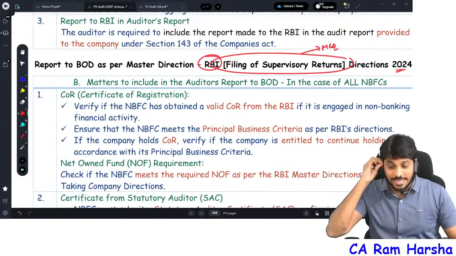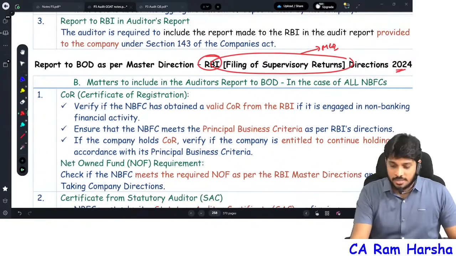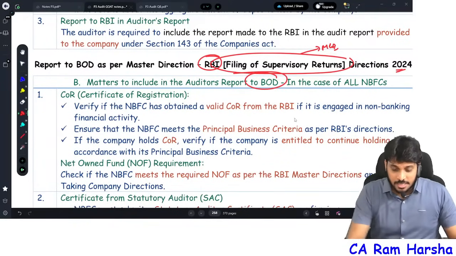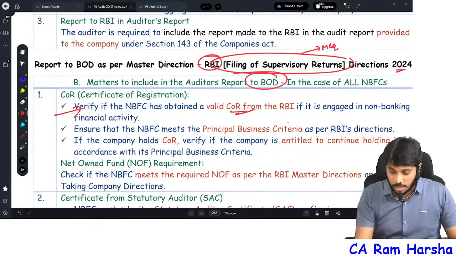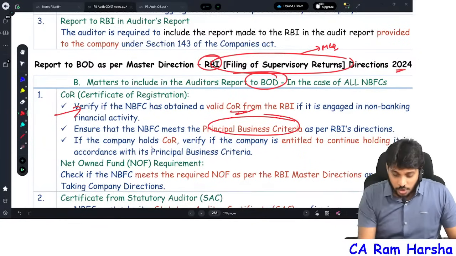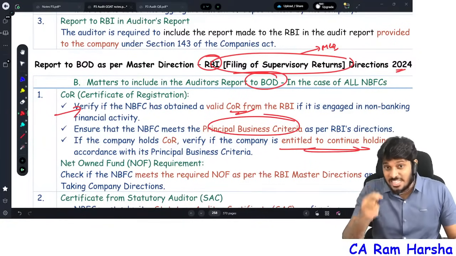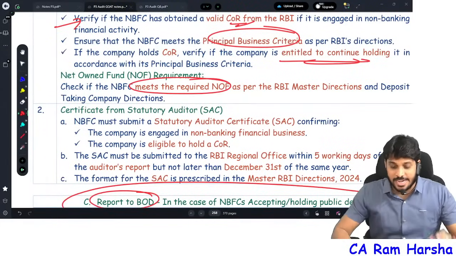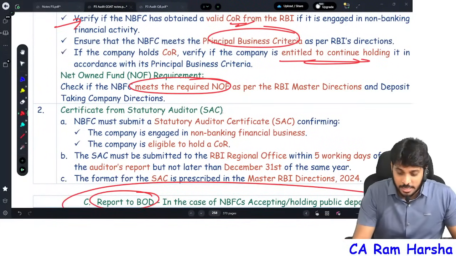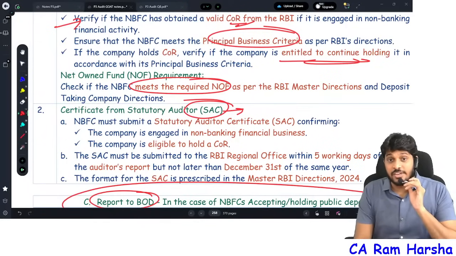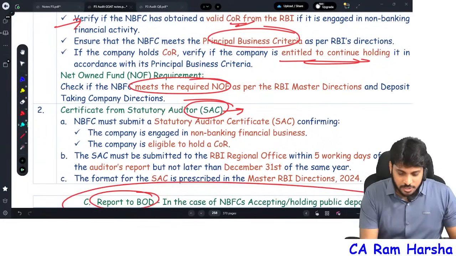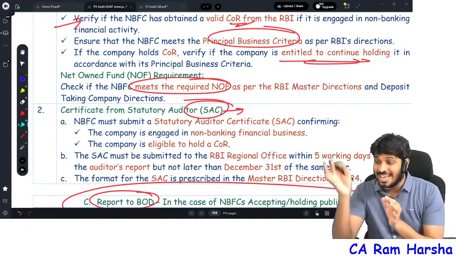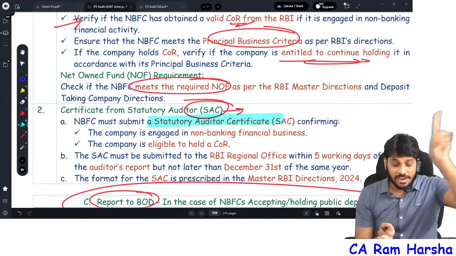As per these directions, there are some matters. For every NBFC, you need to report what matters: whether the certificate of registration is valid or not, whether the principal business criteria are satisfied or not, whether they are eligible to hold a certificate of registration and still satisfying it or not, whether the NBFC meets the net owned funds requirement, and most importantly, the statutory auditor certificate they need to obtain. NBFCs must obtain a statutory audit certificate and file it with the RBI.